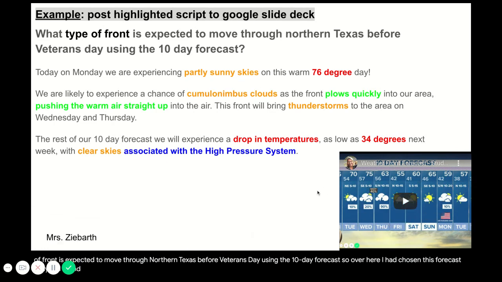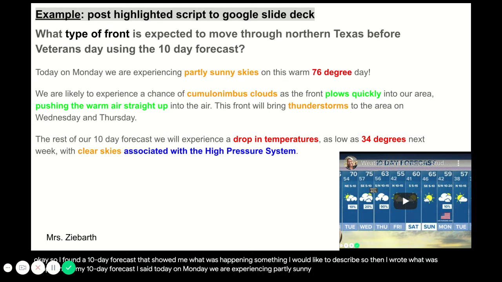Okay. So I found a 10-day forecast that showed me what was happening, something I would like to describe. So then I wrote what was happening in my 10-day forecast. I said, today on Monday, we are experiencing partly sunny skies.